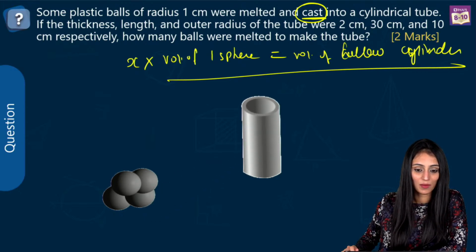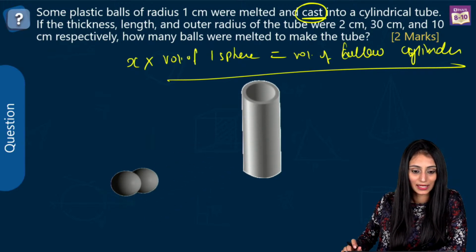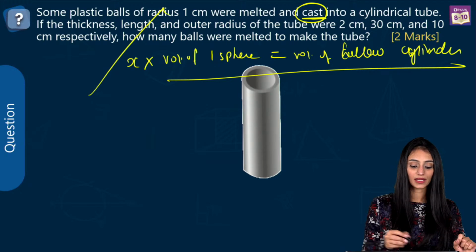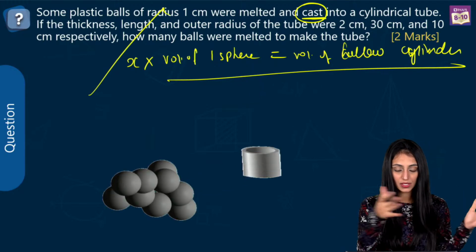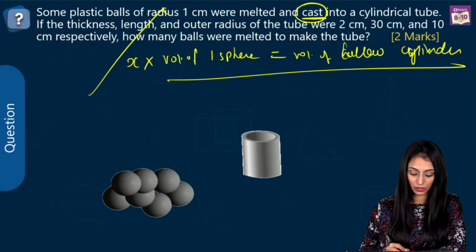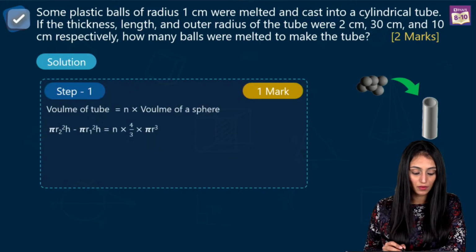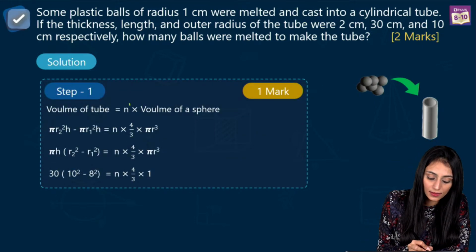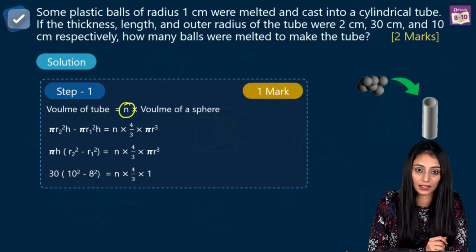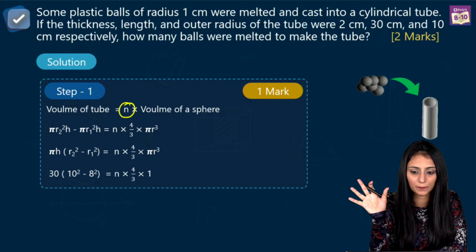Alright, so we have understood that we are going to equate their volumes because conversion of solids is taking place here. So first of all, let's suppose that the number of spherical balls over here is n. You can assume any variable.